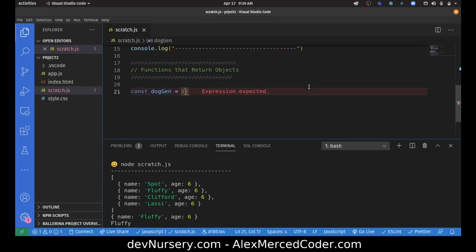This function takes in a name and an age, and returns an object with the name and the age. And then this object also has an array of treats that this dog likes. So we'll say bacon, salmon.